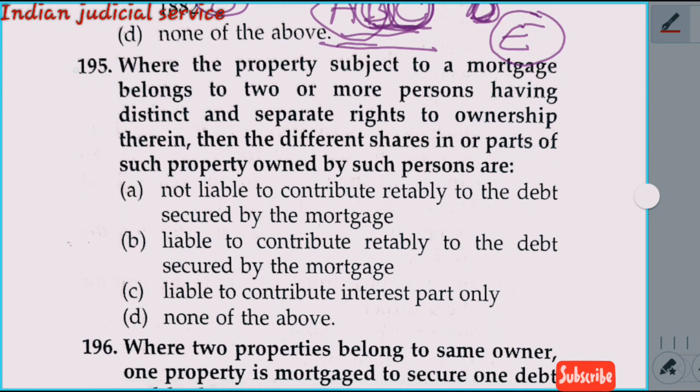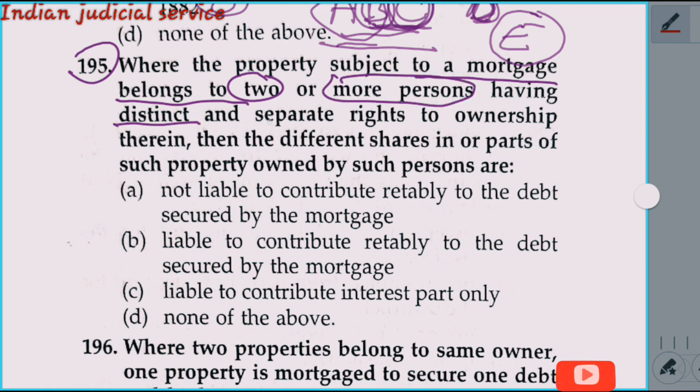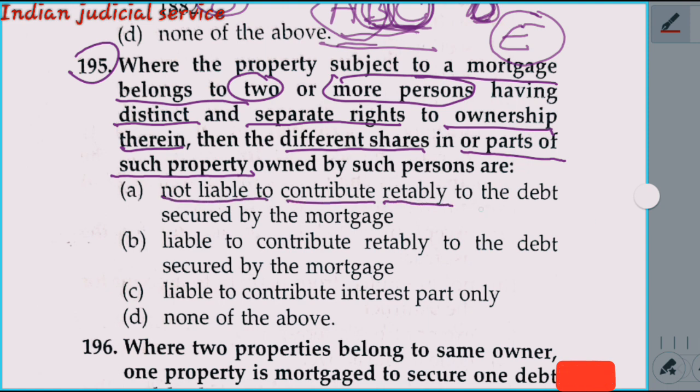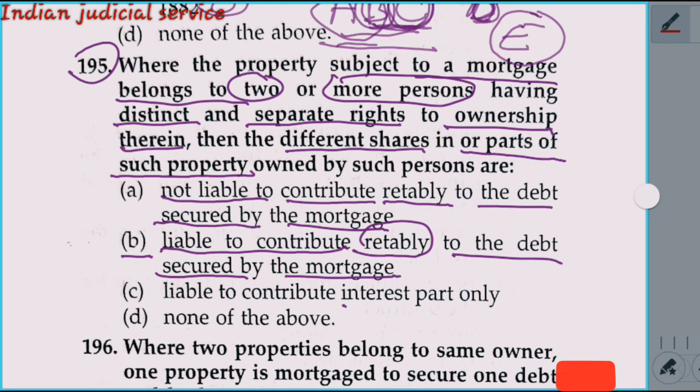Now question number 195. Where the property subject to a mortgage belongs to two or more persons having distinct, separate rights of ownership therein, then the different shares in or parts of such property owned by such persons are: option A, not liable to contribute rateably to the debt secured by the mortgage; option B, liable to contribute rateably to the debt secured by the mortgage; and option D, liable to contribute interest part only.